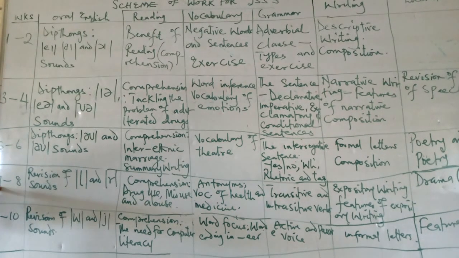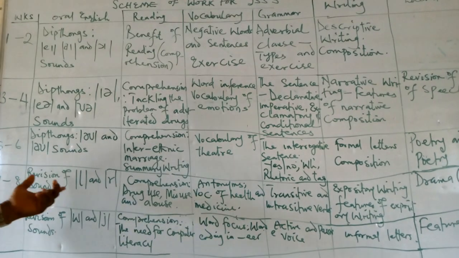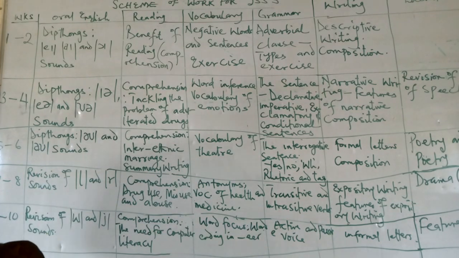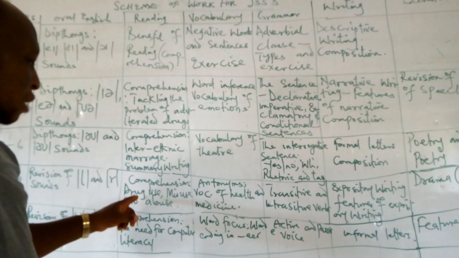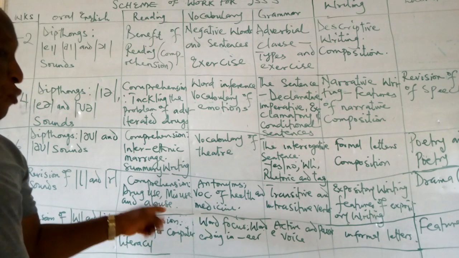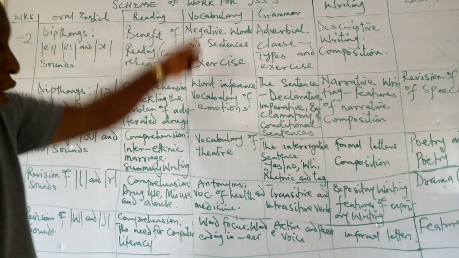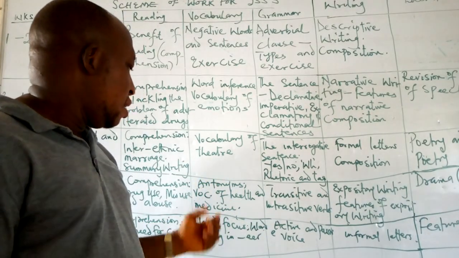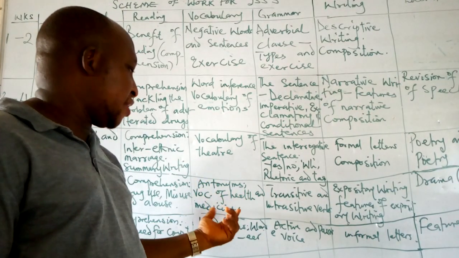So from week 7 to 8, we will look at the revision of the L and the R sounds. Under comprehension, we look at drug use, misuse, and drug abuse. Under vocabulary, we will look at antonyms, vocabulary of health and medicine.